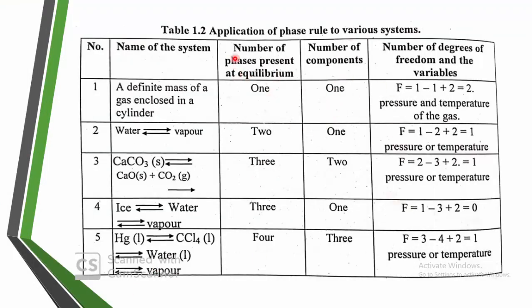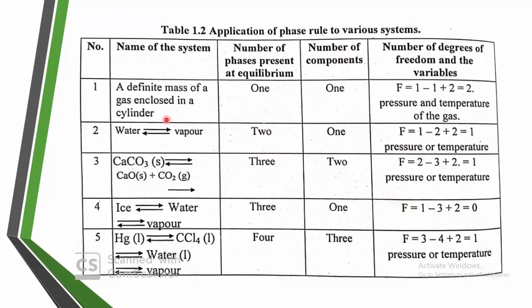Let me see some examples of how the degrees of freedom can be calculated. Here we can see one of the systems. Here I have taken water and vapor, means water is in the liquid state, vapor is in the gaseous state. The number of phases present in this system is 2, because water is one state, vapor is one state. Here it is the liquid state, here it is the gaseous state. But the number of components, how many?